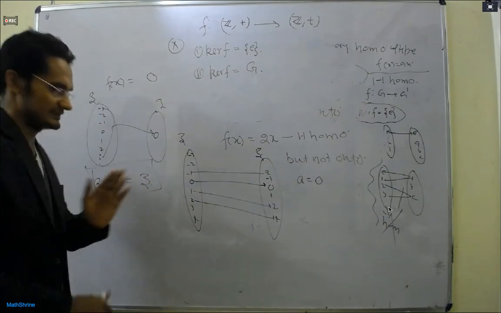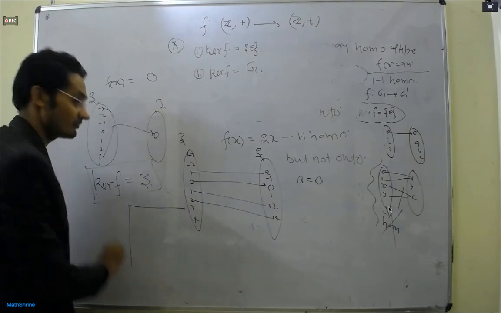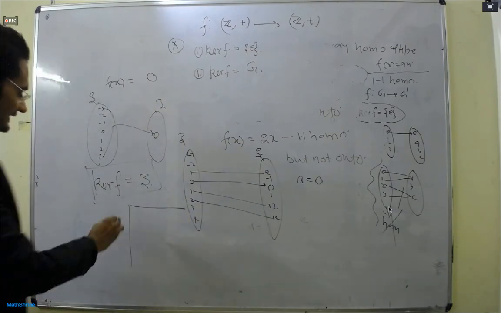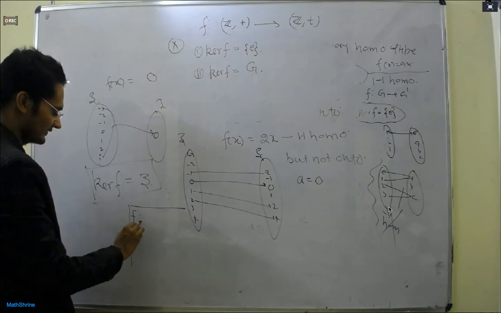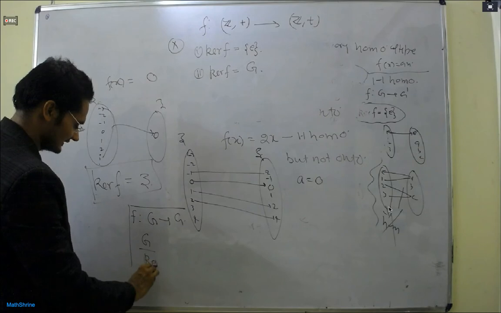Now you apply the property. If kernel is whole G, whole group is a kernel, so G by G it will be lost, right? Because if it is singleton, right? I mean kernel is whole G, then how?